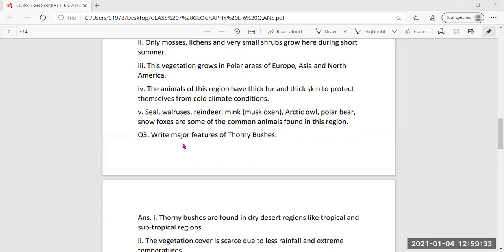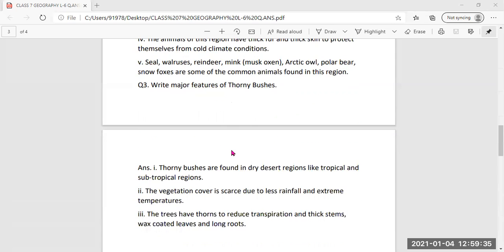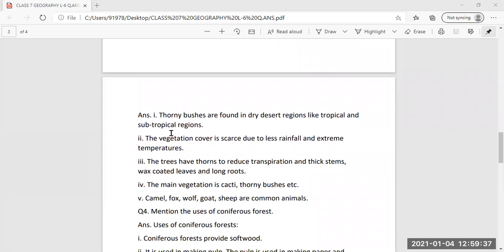Then the third question, write major features of thorny bushes. First, they are found in dry desert regions like tropical and subtropical regions. Second, the vegetation cover is scarce due to less rainfall and extreme temperature. Third, the trees have thorns to reduce transpiration and thick stems. Wax coated leaves are also there, and the plants have long roots so that they can absorb water even if it is very far.